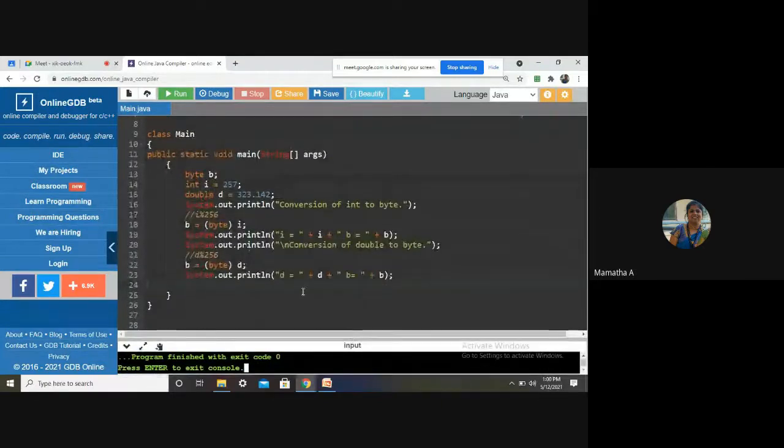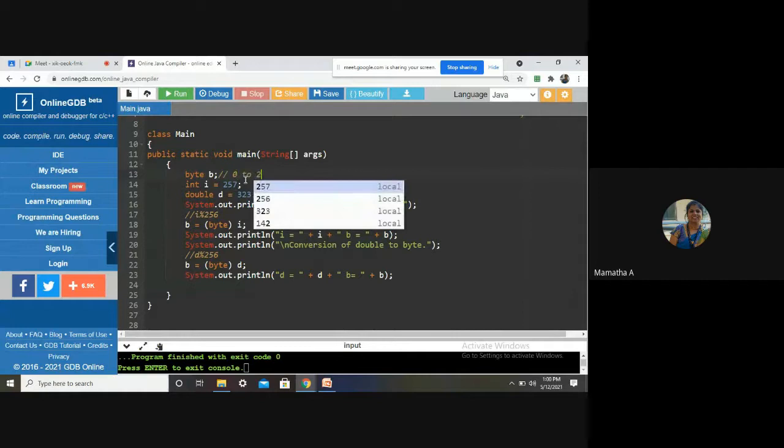How is the data loss happening? You all know that byte can hold only values from 0 to 255. But you are trying to store what value in byte? What is the value of I? 257. It is a huge value. It cannot hold.